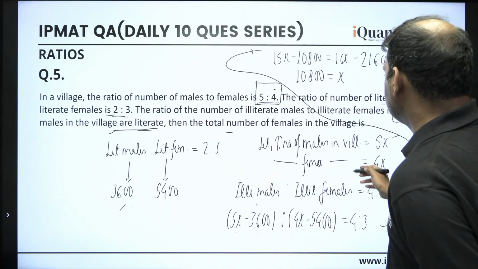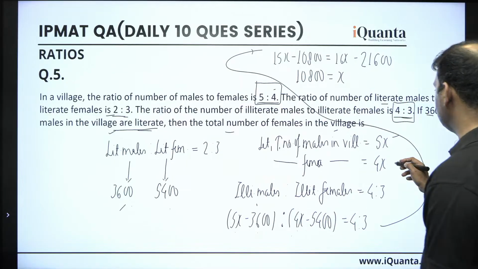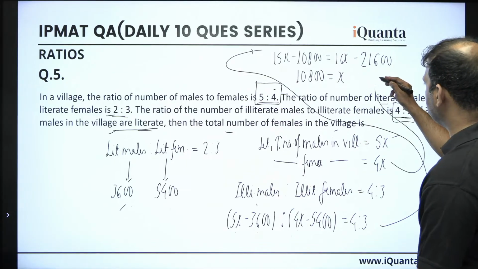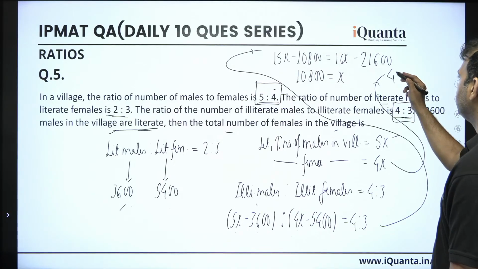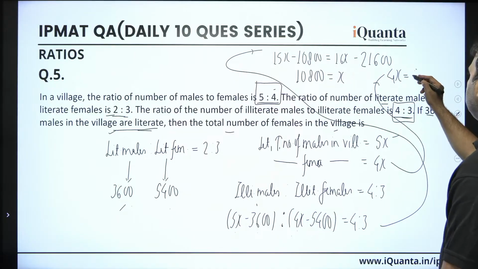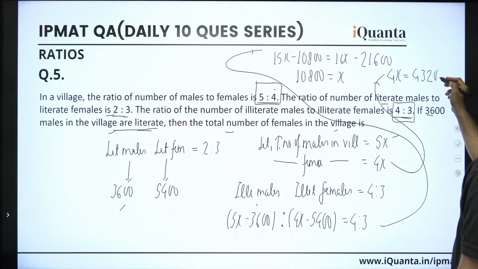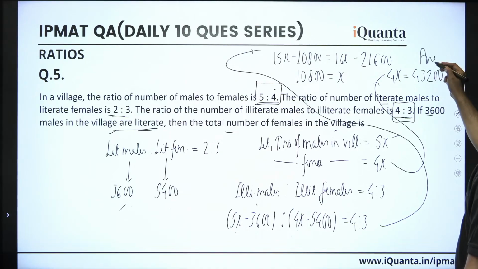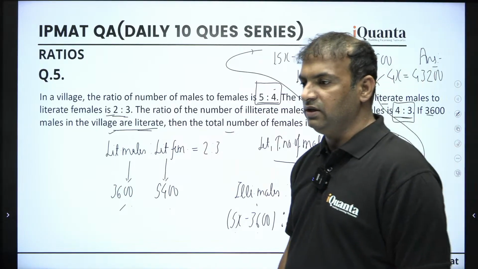Now we need to find the total number of females in the village, which we assumed as 4x. So guys, if x is 10,800, 4x must be how many? Multiplying this by 4, this must be 43,200, all right? So we can say the number of females in the village are 43,200.